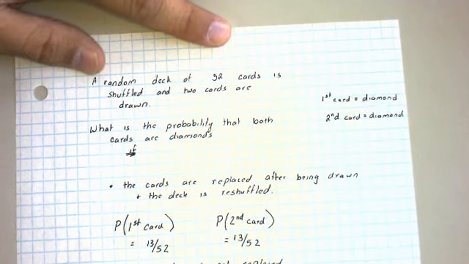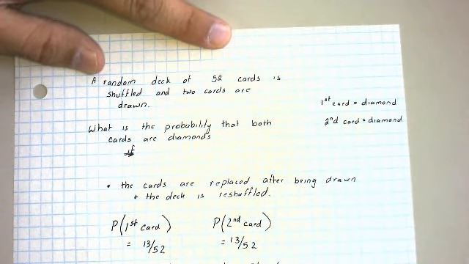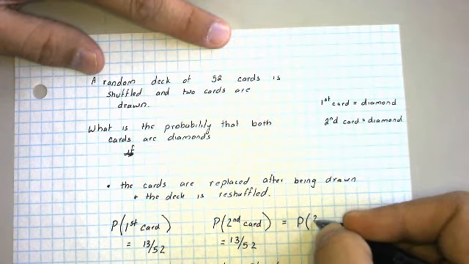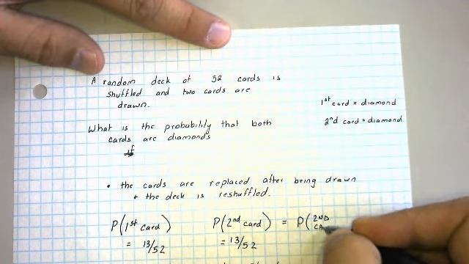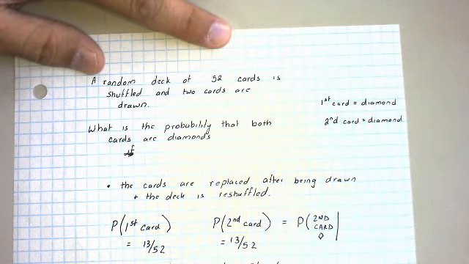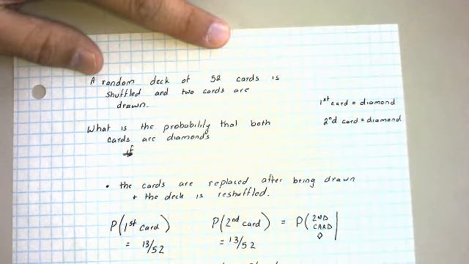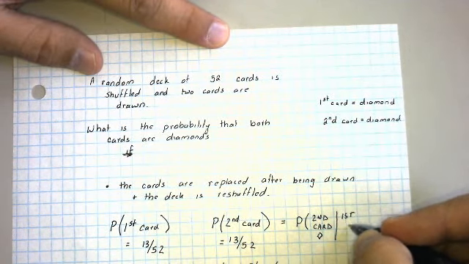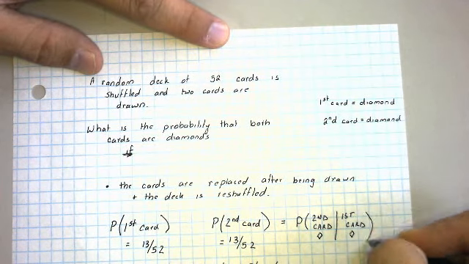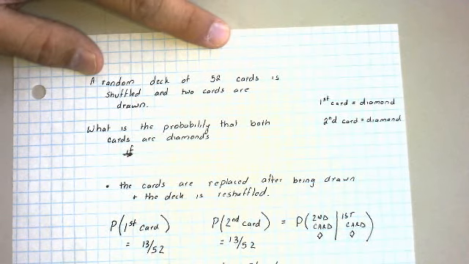Now, we could write that as the probability that the second card is a diamond given, and that's what that vertical line stands for, the first card is a diamond, and the probability would still be 13 out of 52 because the first card was replaced in the deck and the entire deck was reshuffled.